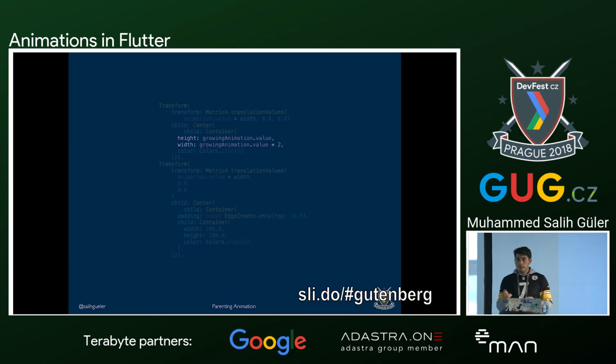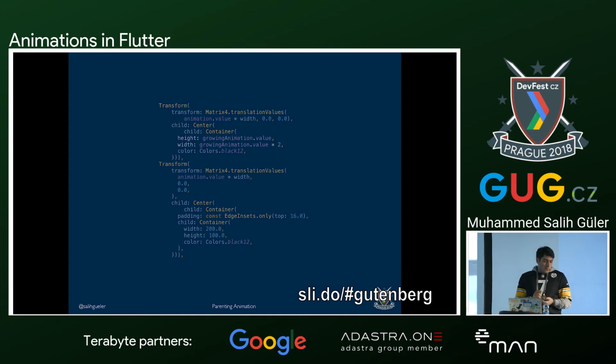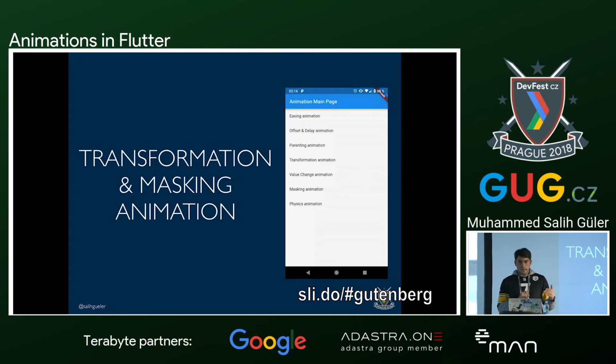Another thing to mention is that these animations are also moving to the center meanwhile. So it changes its value, it changes its height and width, and it moves. It means we can control multiple animations with the same controller, with the same ticker, with the same duration, and it will help us to save a lot of code. So we are done with that too.